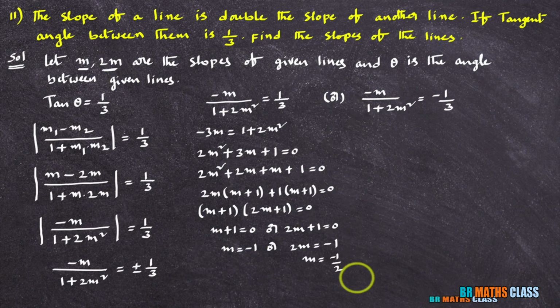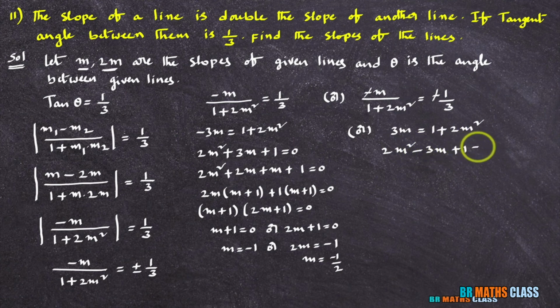With respect to these 2 m values I'll calculate. First let me simplify this part also. Here if I simplify this part, you can see minus minus will get cancelled. Here I can cancel this minus. Cross multiply, what you will get? You will get 3m equal to 1 plus 2m square. You take 3m to the right hand side, then what you will get? You will get 2m square minus 3m plus 1 equal to 0.